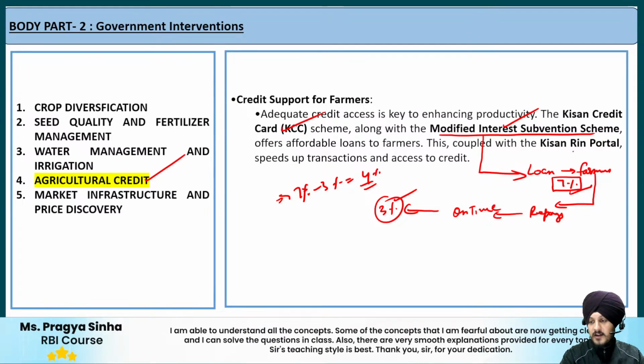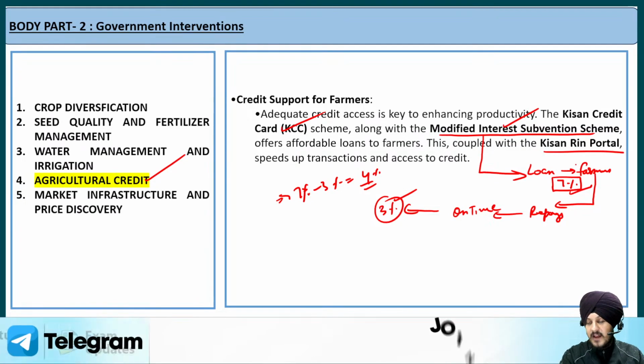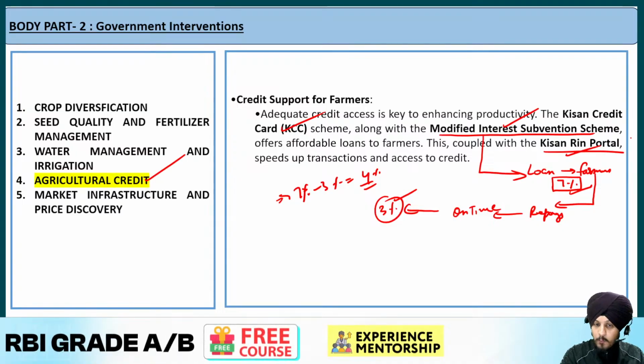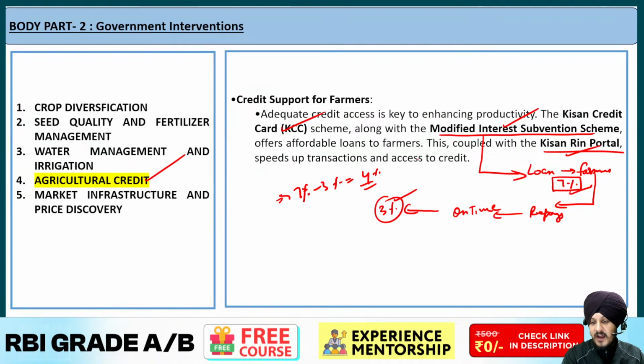After that, it also gets coupled with the Kisan Rin portal. Basically, it streamlines the loan application for the farmers. Fine. So the loan application process for the farmers with the help of this Kisan Rin portal. So it speeds up the transaction and access to credit.